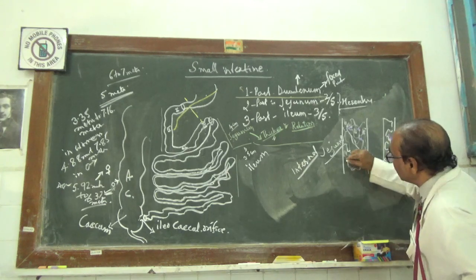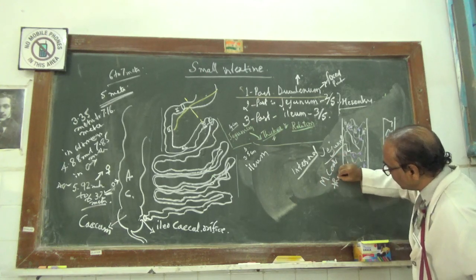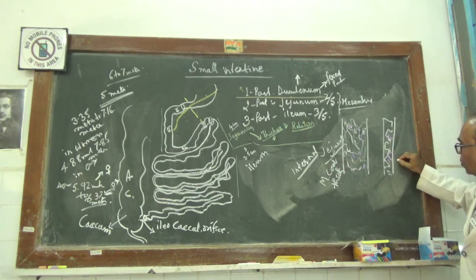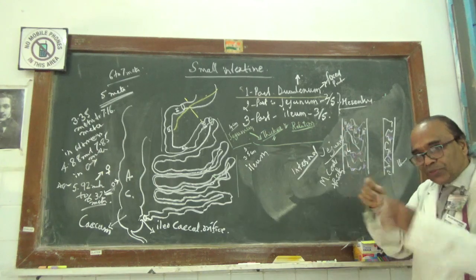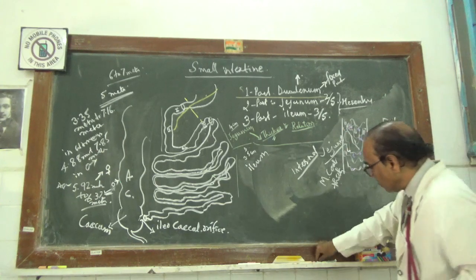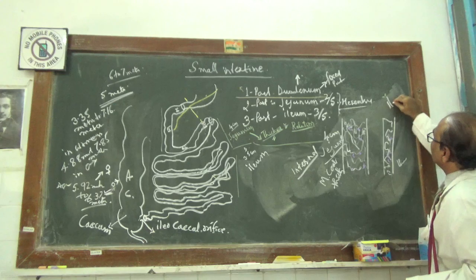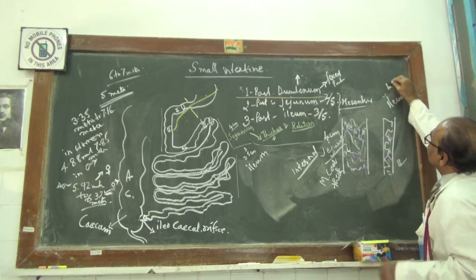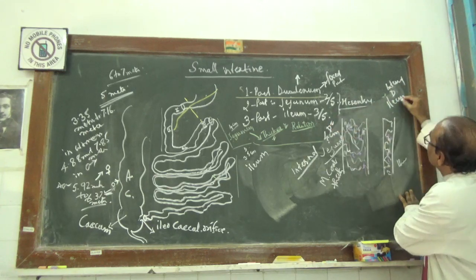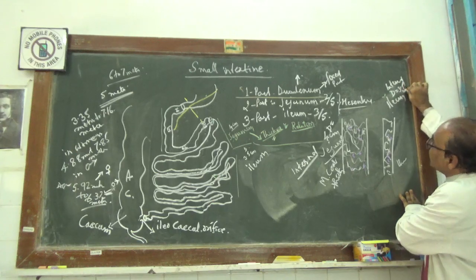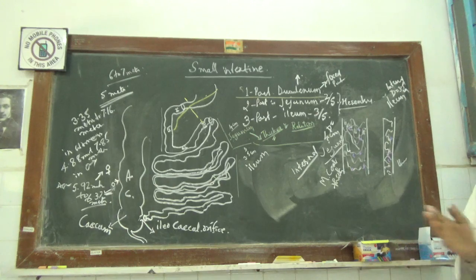Apart from that, the muscular coat is thick in the jejunum, while here in the ileum the muscular coat is thin. The internal diameter is 4 centimeters for the jejunum and 3.5 centimeters for the ileum.